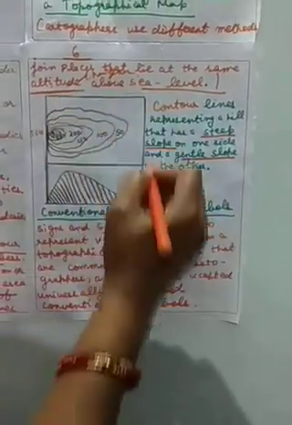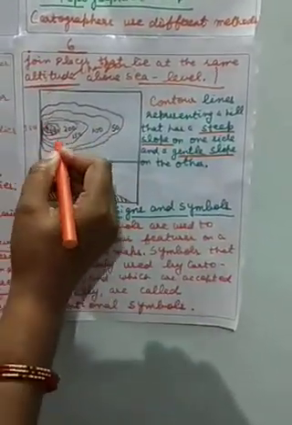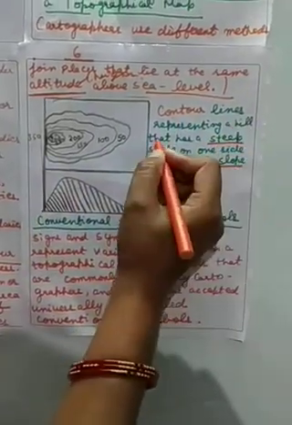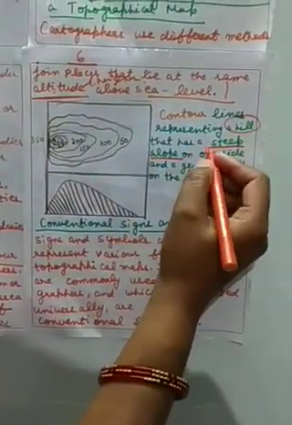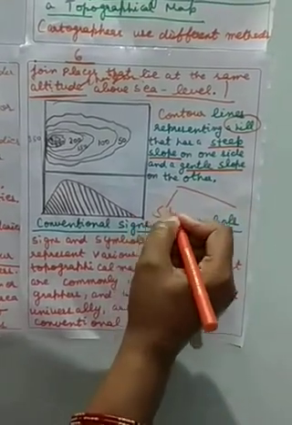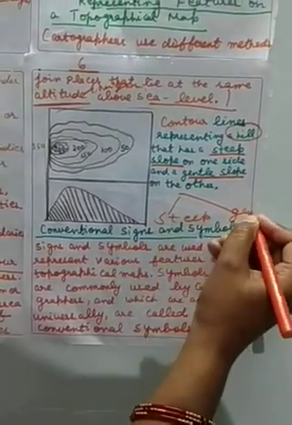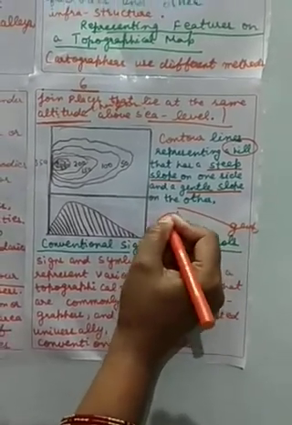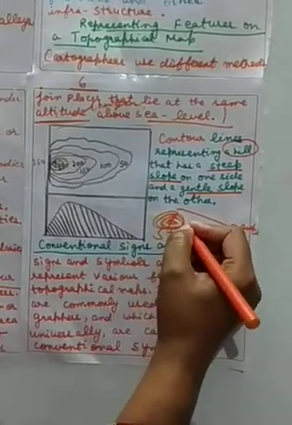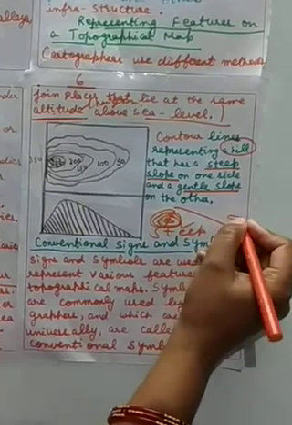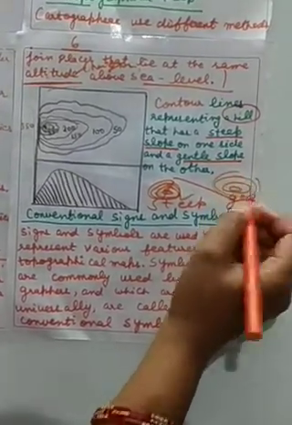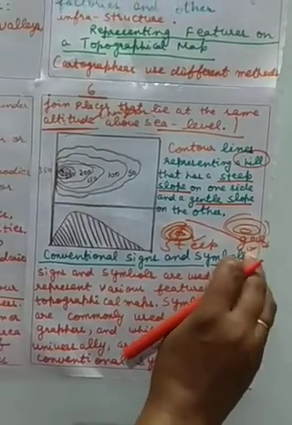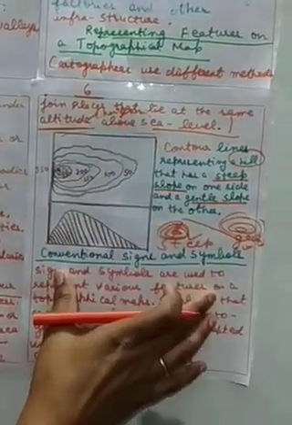This figure you have to make in your copy also. See, this contour figure is representing a hill. There are two types of slope: steep slope and gentle slope. What is a steep slope? If contour lines are near each other, it is shown as a steep slope. If contour lines are very far apart, what type of slope is shown? The gentle slope is shown. So this is the contour figure I have already drawn.